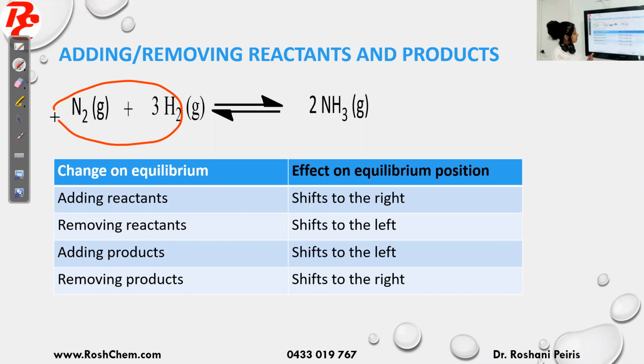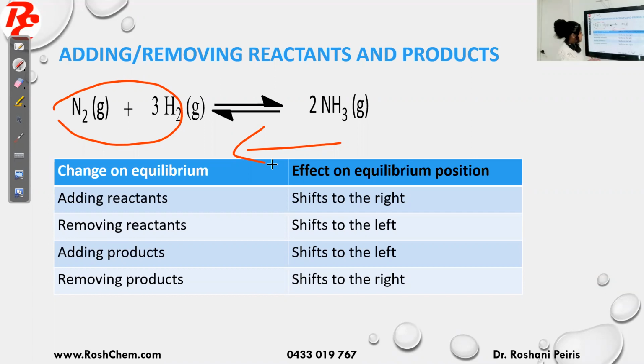So what about the other way? If I remove reactants, in this reaction I'm taking away some nitrogen gas. Then the system tries to make more nitrogen. To make more nitrogen, the backward reaction should happen. Therefore, the position of the equilibrium will shift to the left. So if the reaction is going forward, I say the position of the equilibrium is shifting to the right. If it is going backward, I say the position of the equilibrium is shifting to the left.